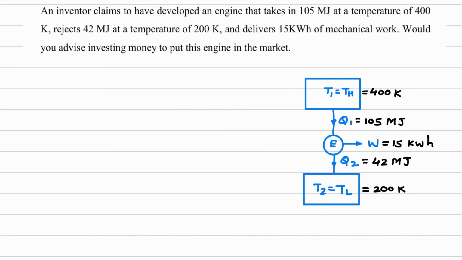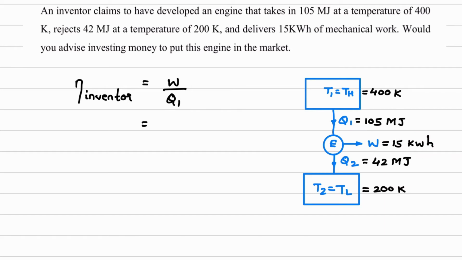So first I'll write down the efficiency of the inventor's engine. Now what is the equation of efficiency? Work output upon heat supplied. Work output is W and heat supplied is Q1. So I'll write the equation, W upon Q1. Now what is the value of W? The W value is 15 kilowatt hour. Now understand this rough work which I am doing over here.